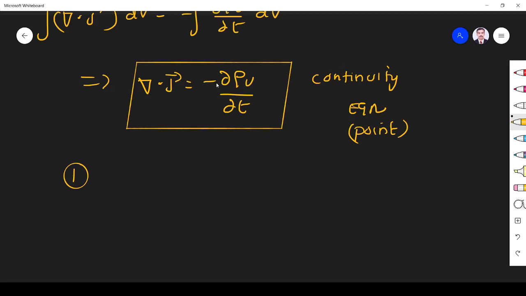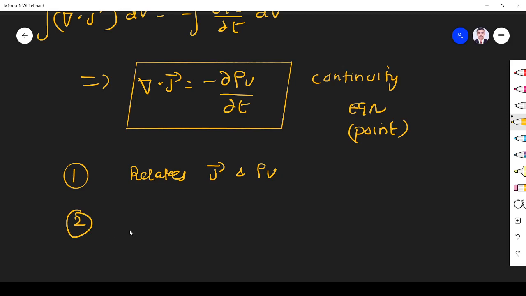So if current flows, charge will decrease with respect to time. That's what this is. It is a wonderful relation. So the first thing is, it relates current density and charge density. That is the first thing we have to know.